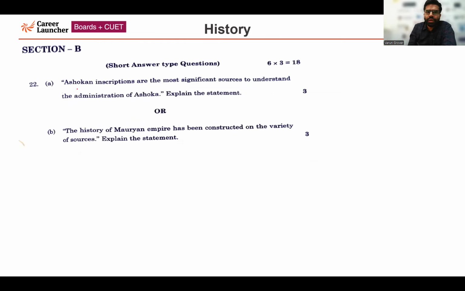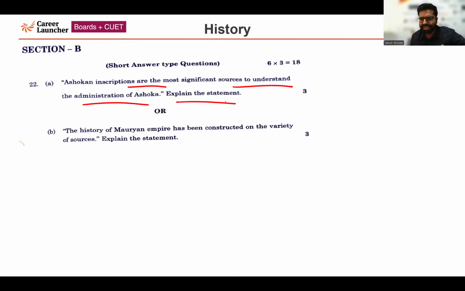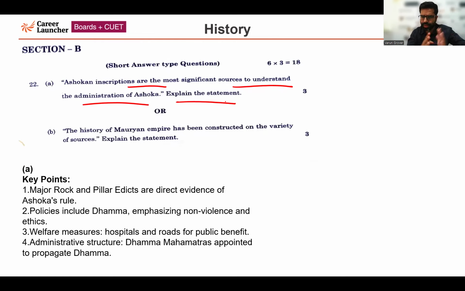Basically, choice-based question. Ashokan inscriptions are the most significant source to understand the administration of Ashoka. Explain the statement. So I'll be talking about the key points which you could have written in your answers. It's a 3 marker. So accordingly, please look at it. These are the key points which you could have mentioned related to Ashokan inscriptions, why they are a very significant source to understand the administration of Ashoka, why there are major rock and pillar edicts, which are the direct evidence related to Ashoka's rule.